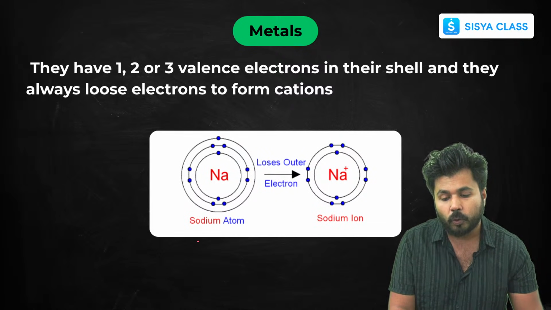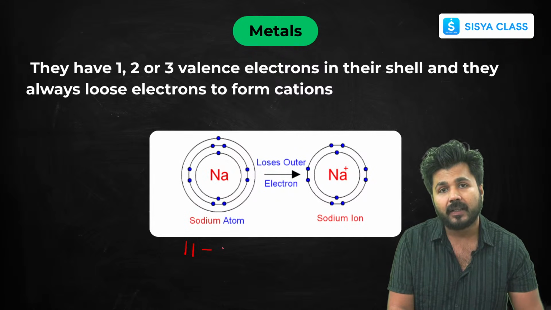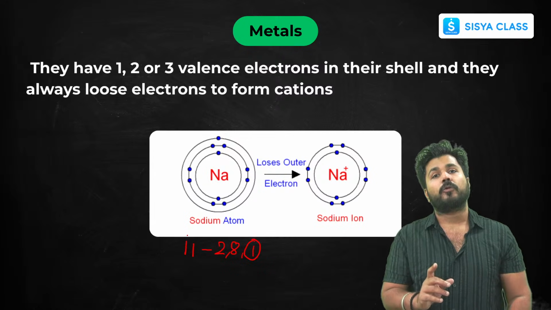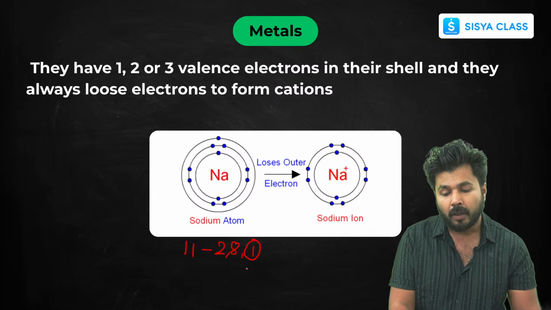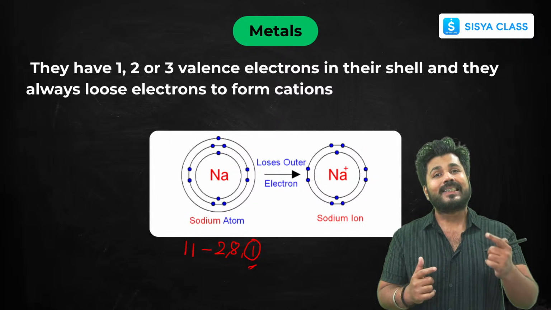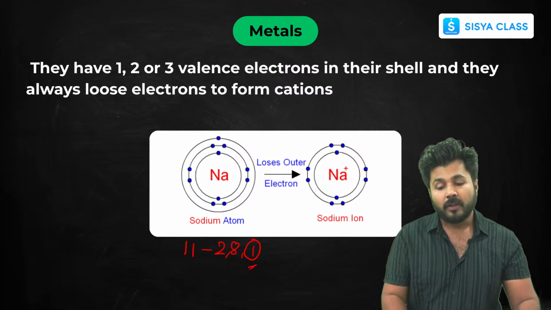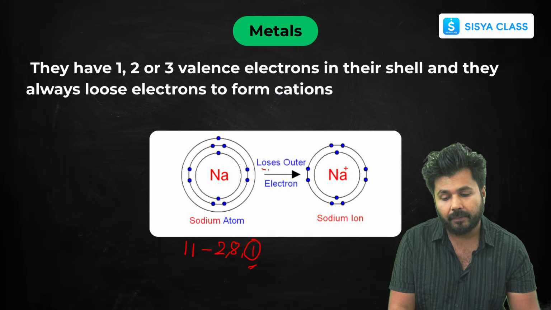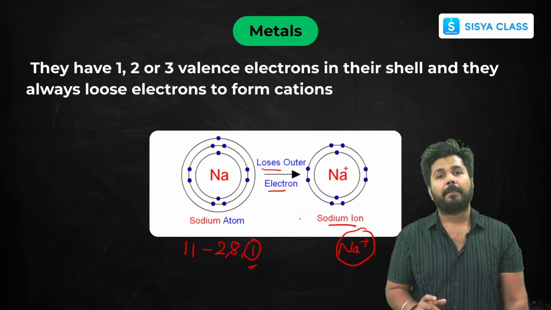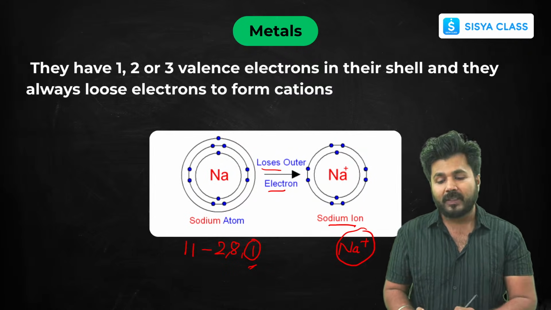As you know here, sodium has the atomic number 11, and writing the electronic configuration, it's 2, 8, 1. As you can see, it possesses 1 electron in its outermost shell. So it's easy to lose 1 electron rather than gaining 7 electrons. It will lose that 1 electron and form a sodium ion, which is nothing but a cation. Since it is losing 1 electron, the charge becomes positive. So it becomes Na+ by losing that 1 electron.